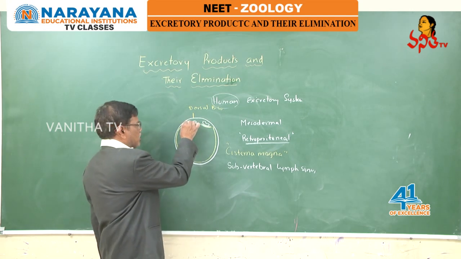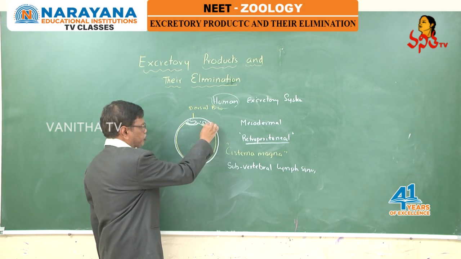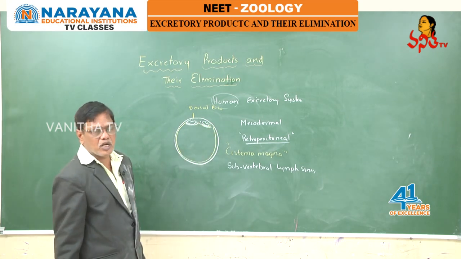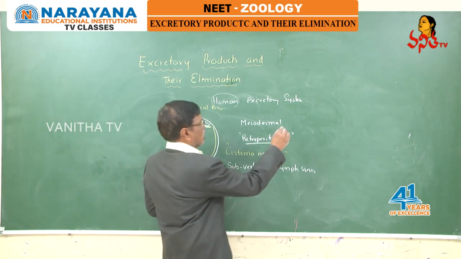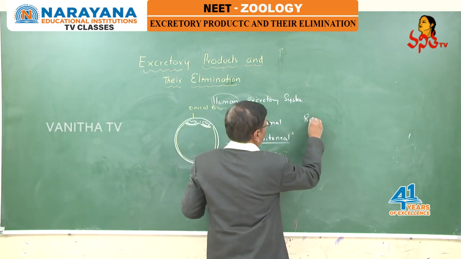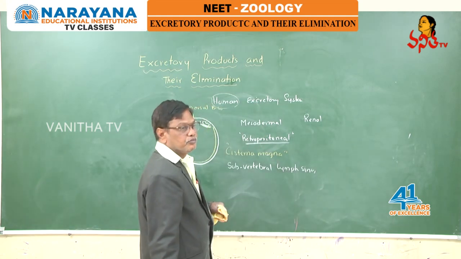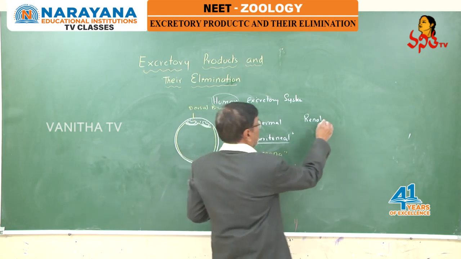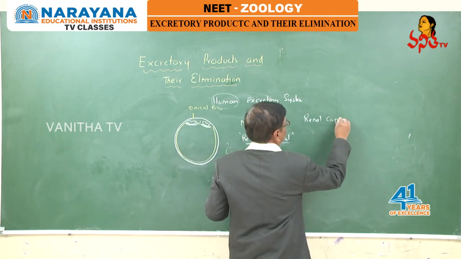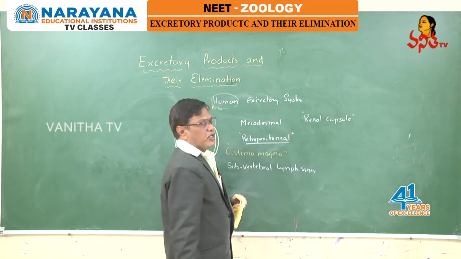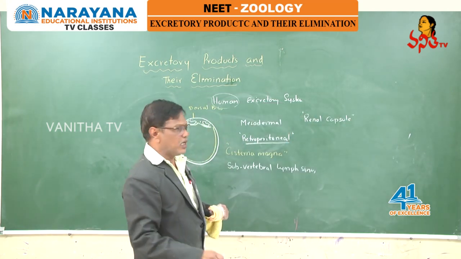In all vertebrates, kidneys are enclosed in an adipose tissue capsule, which acts as a shock absorber, called the renal capsule. Not corpuscle, renal capsule. What is the renal corpuscle? Malpighian body, also called renal corpuscle.